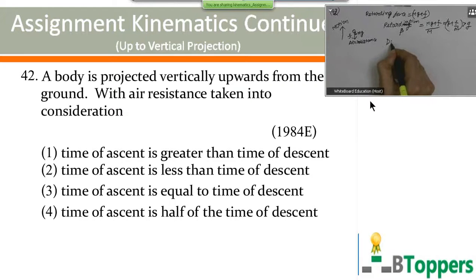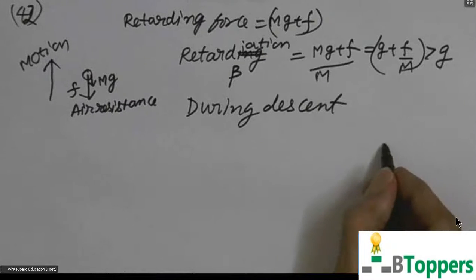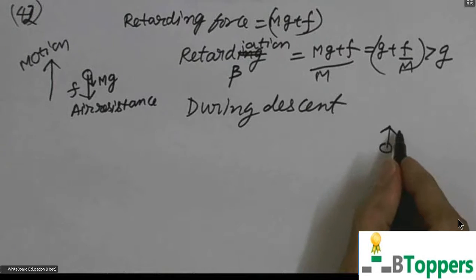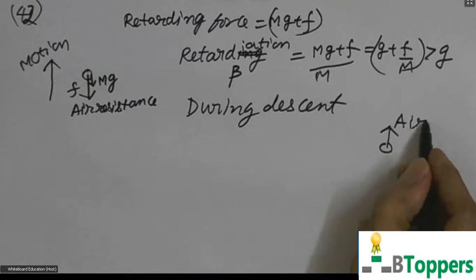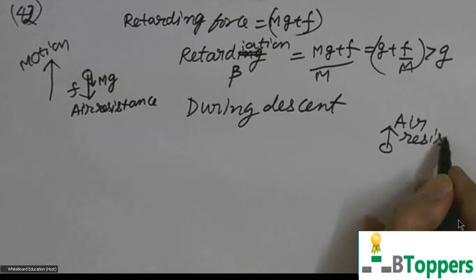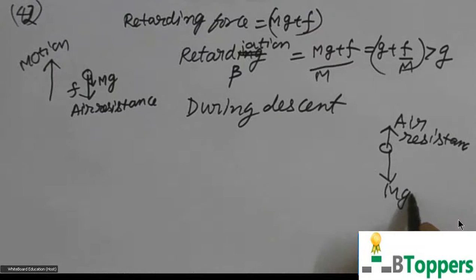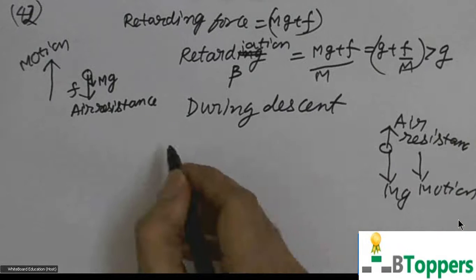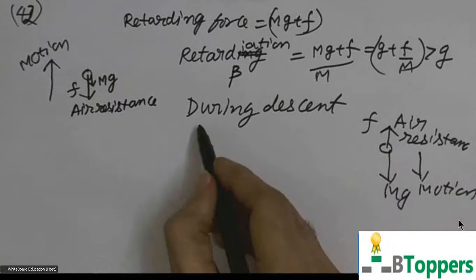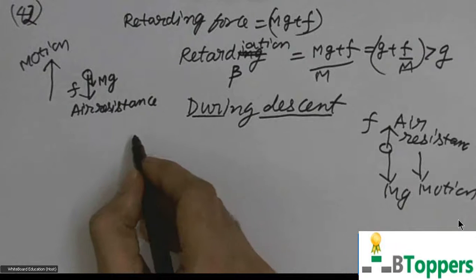During downward motion, during descent, the air resistance acts in the upward direction, again opposing the motion of the body. The weight mg acts in the direction of the motion. Let small f denote the magnitude of air resistance at a particular instant.